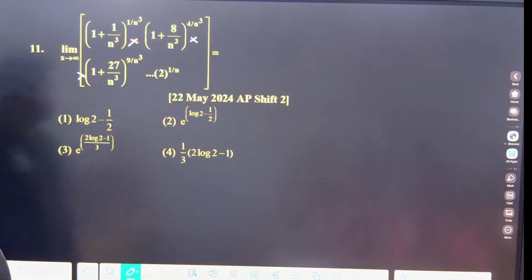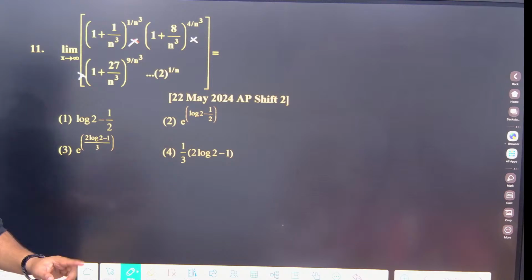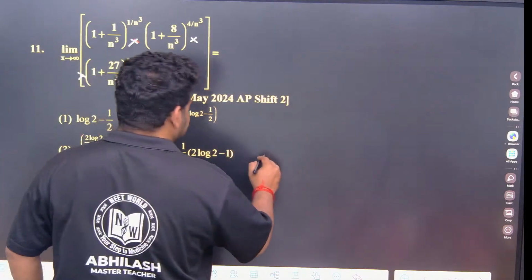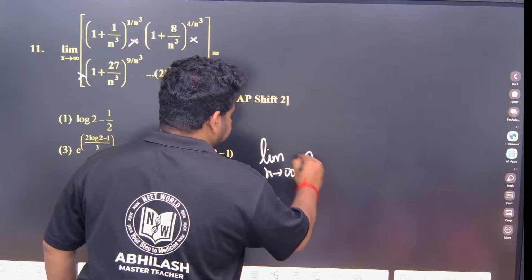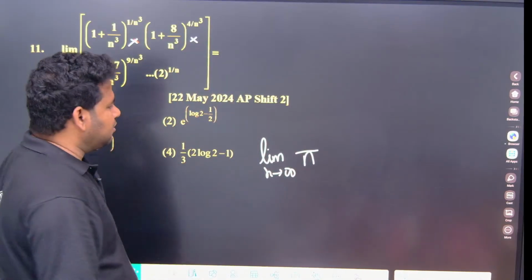Okay, product is given. When they give product, write it as pi. That pi means it is representing product. Instead of p, you will write it as pi. That is representing product. So this one can be written as what? Limit as n tends to infinity, pi, product of what you will write?